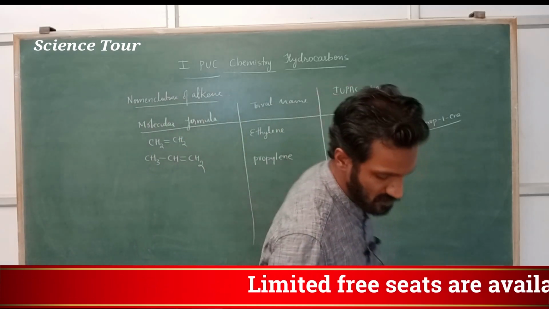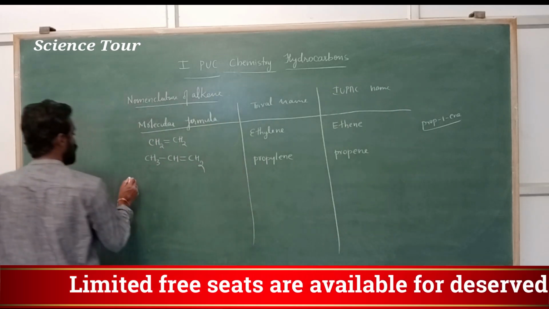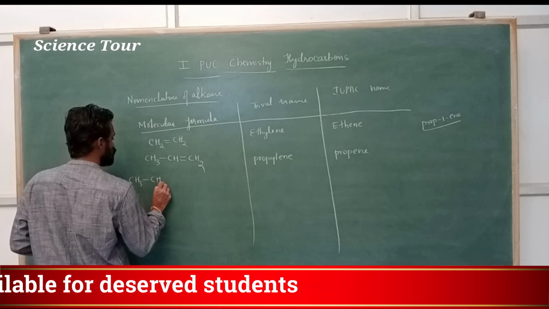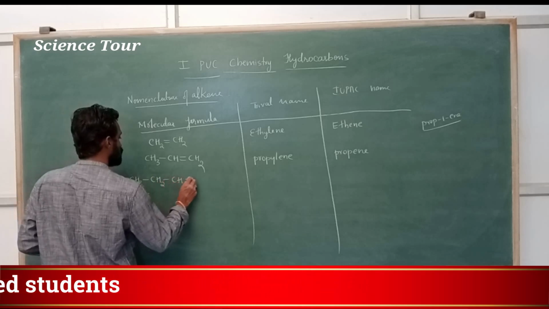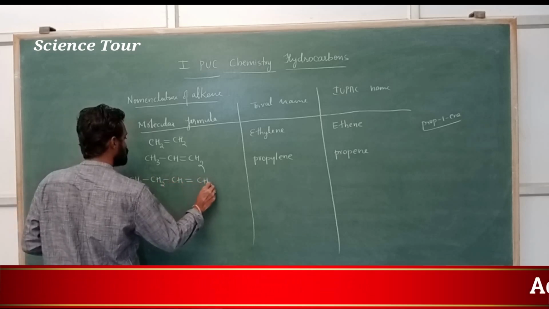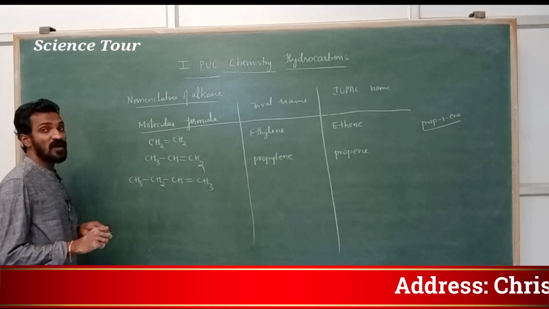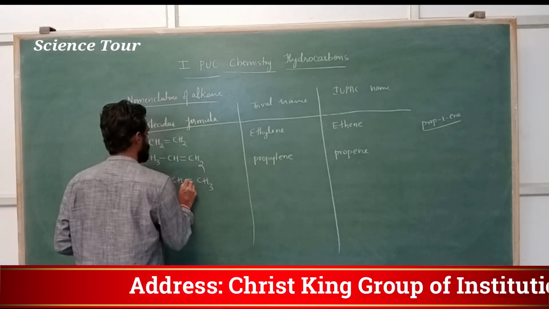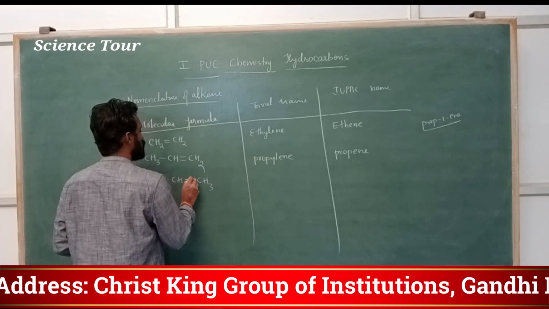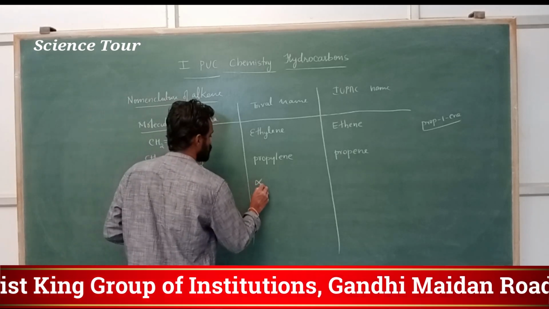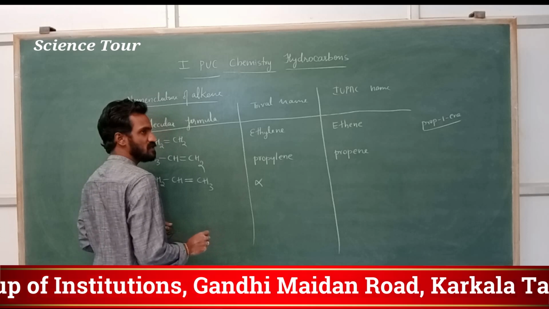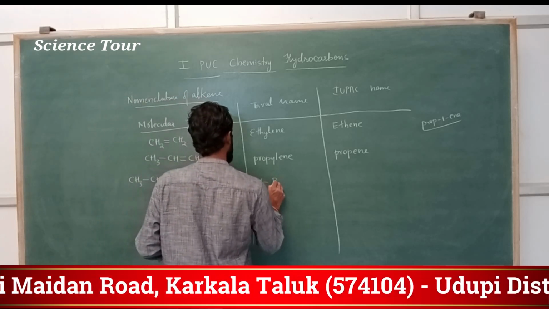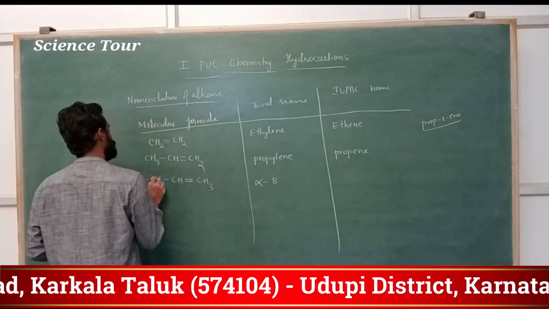Next is CH3, CH2, CH double bond, CH3. Alpha butylene. Alpha means the double bond is in the first position, so the first position is the alpha position. The second position is the beta position. How many carbon atoms? 1, 2, 3, 4.